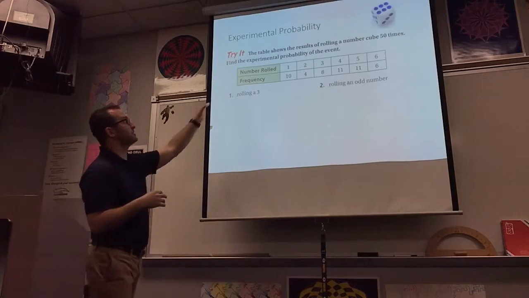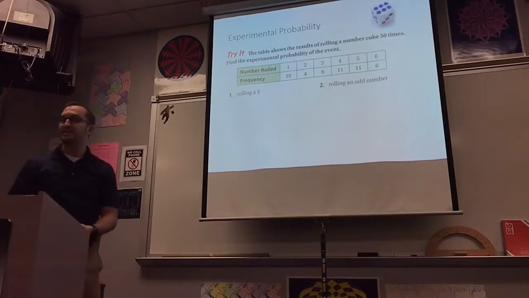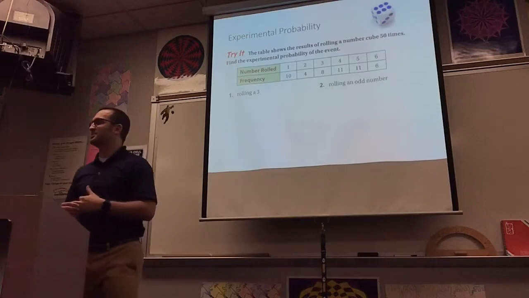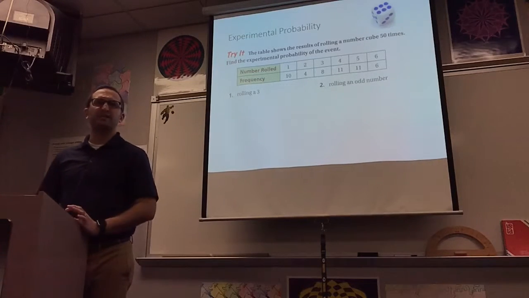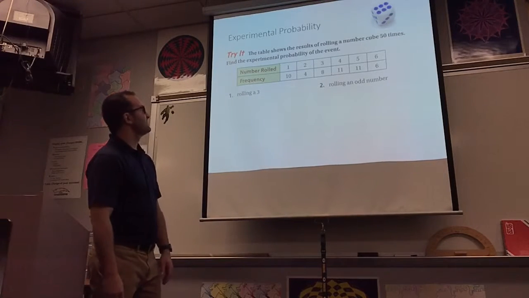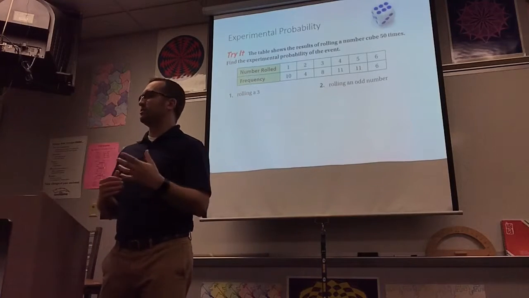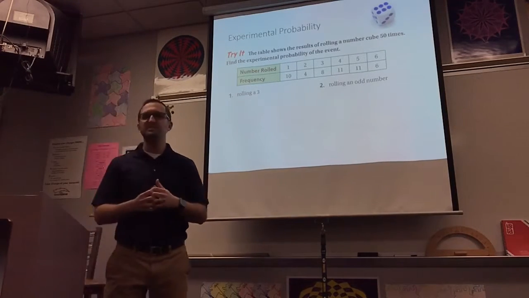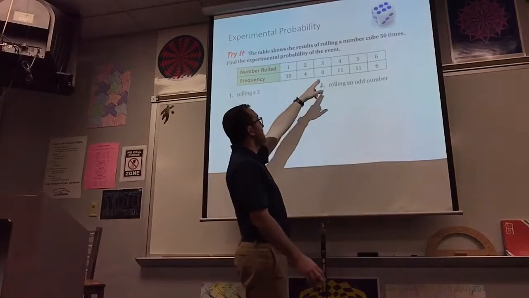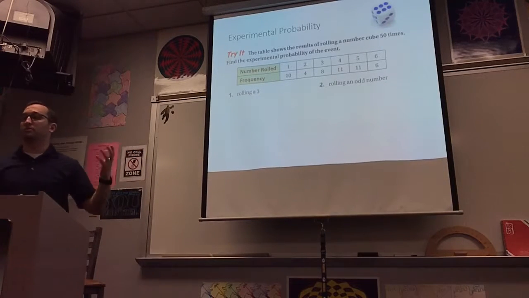Experimental probability, here's a table. This is us rolling dice, 6-sided dice. A lot of times, standardized tests use the word number cube. It's kind of frustrating, but that's just what it is. When we talk about experimental probability, you'll use the word frequency. Frequency is how many times it happened. So, how many times did we roll a 2? 4.